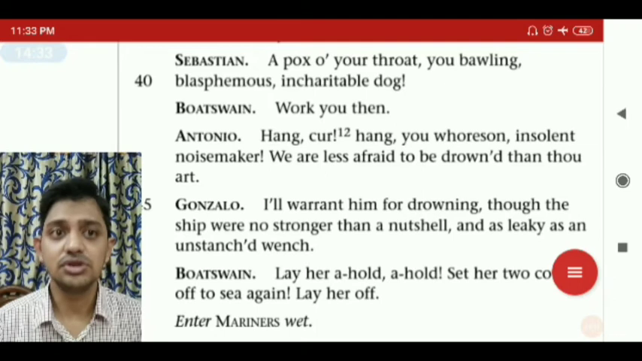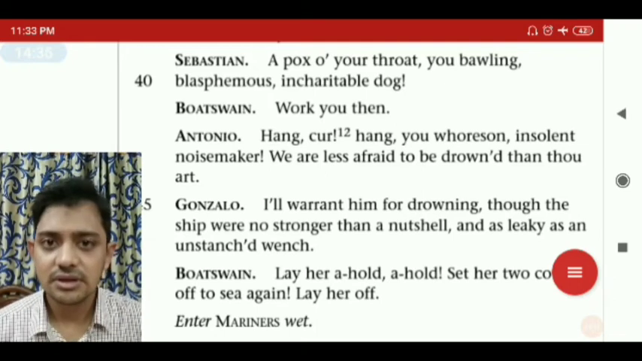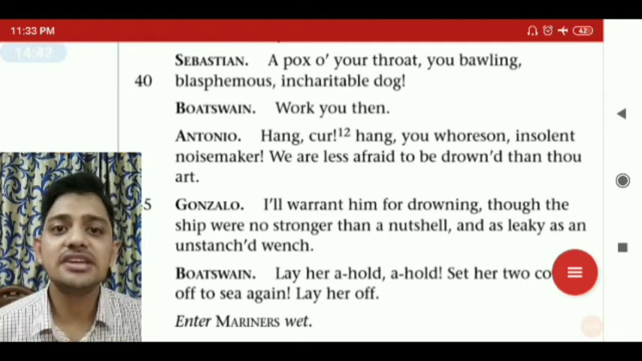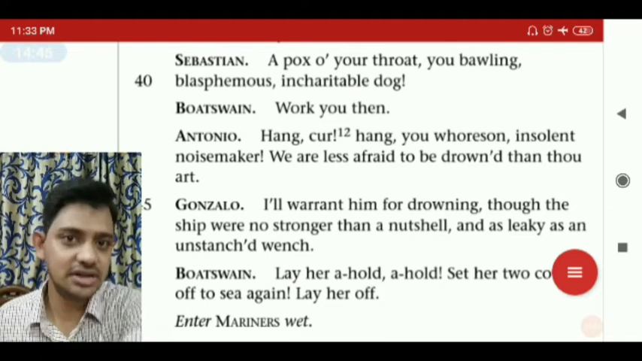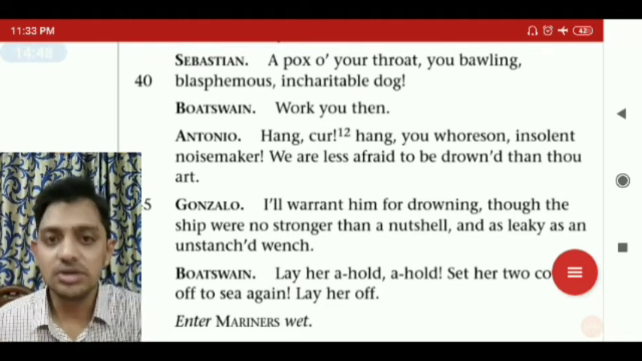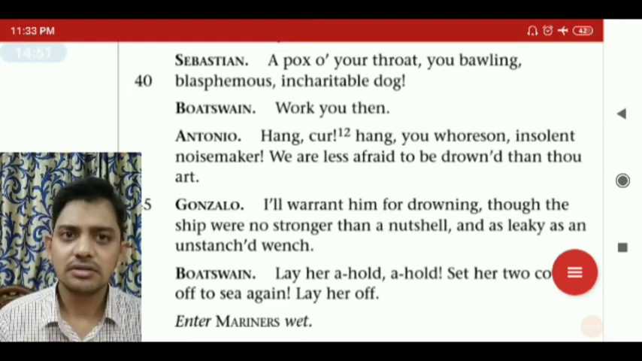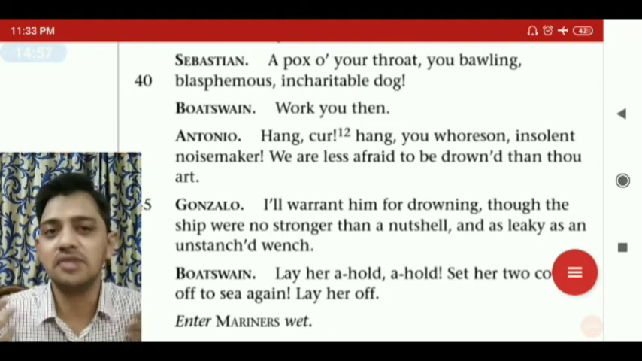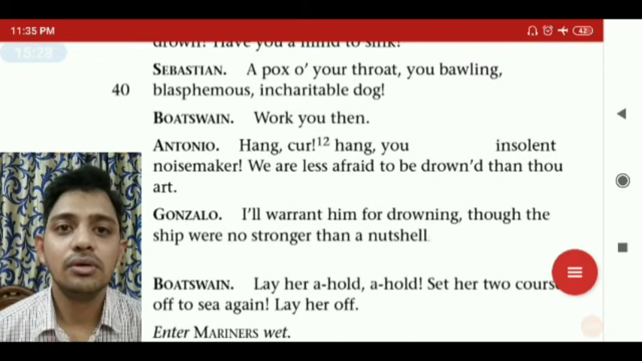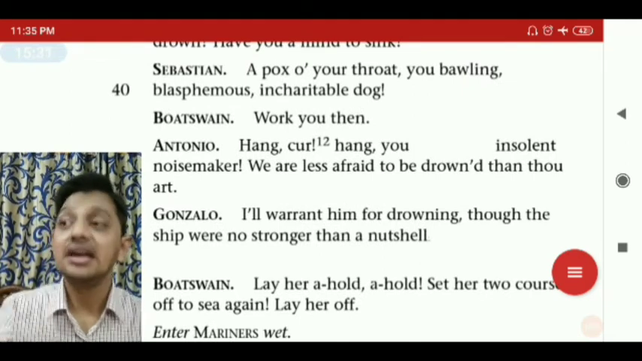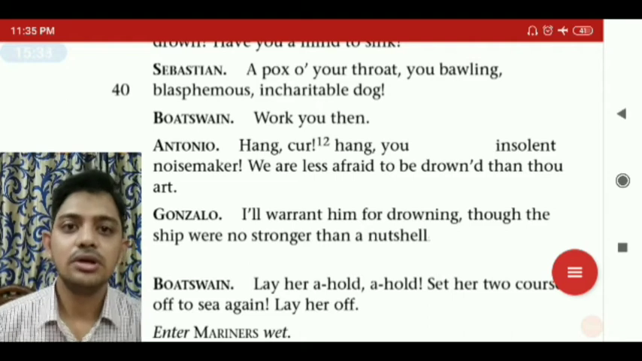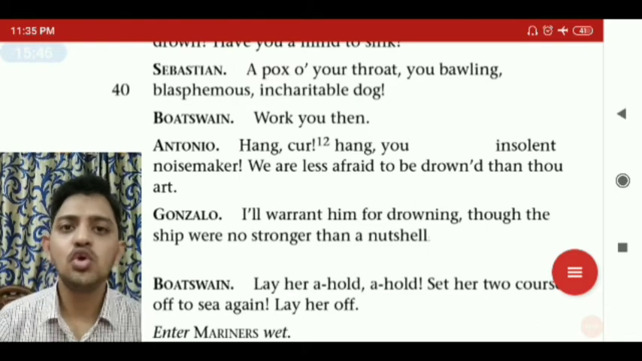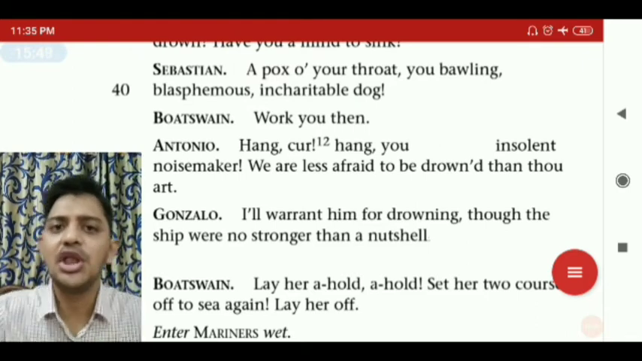"You bawling, blasphemous, incharitable dog!" You bawling means you shouting. You are speaking nonsense, blasphemous nonsense. Incharitable dog, like the dog we see on the street, an incharitable dog without any owner. Boatswain: "Work you then." Okay, you call me dog? Come on, you all come and work, please. Antonio: "Hang, cur!" Again, it's a word used for a dog, like a street dog. "You insolent noisemaker," you nonsense noisemaker, without any reason.